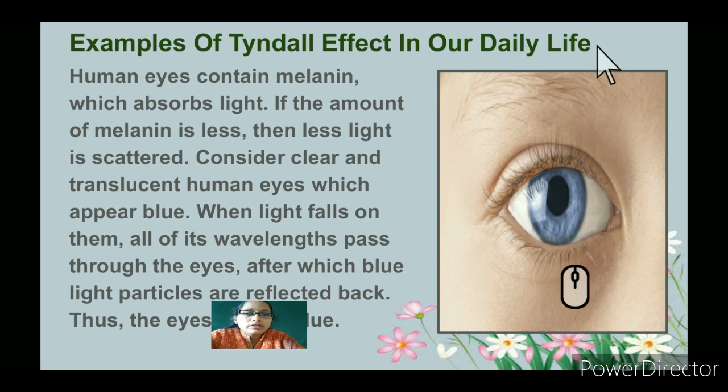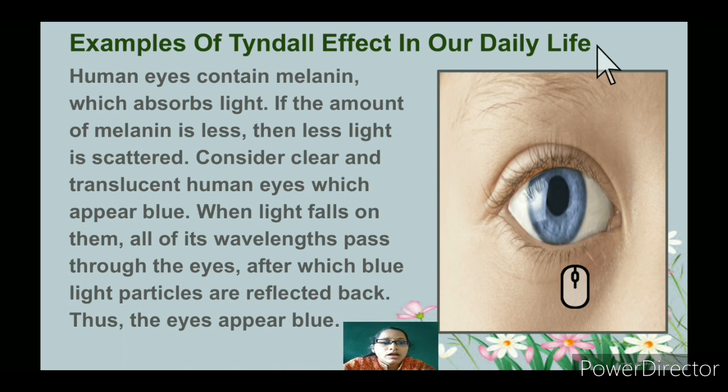The next example is the human eye. The human eye contains melanin pigment, which absorbs the light. If the amount of melanin is less, more light is scattered.